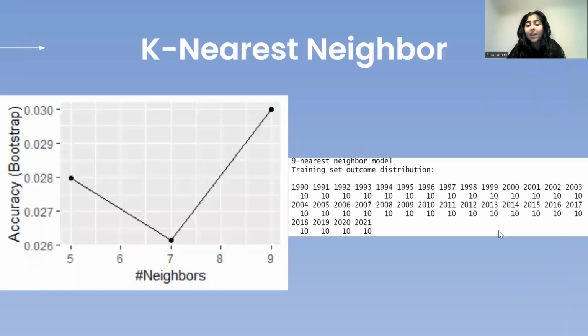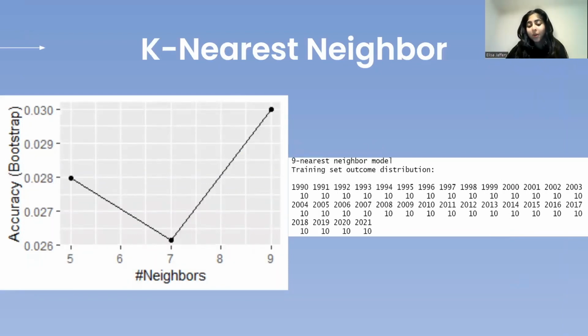Thank you so much, Siobhan, for going over regression analysis. My name is Elisa, and I want to go ahead and take over and talk about some classification. So a question you guys might be having is, well, what if I have 5 predictor variables and I want to use all of them to predict one response variable? That's a very good question. The answer to that is a KNN model, or a K nearest neighbor model.